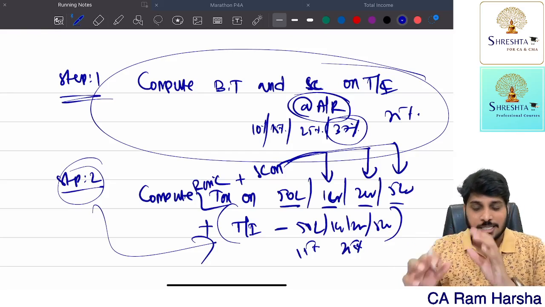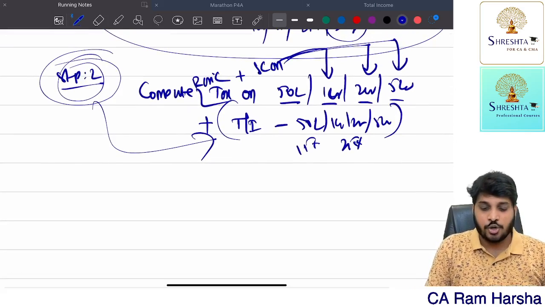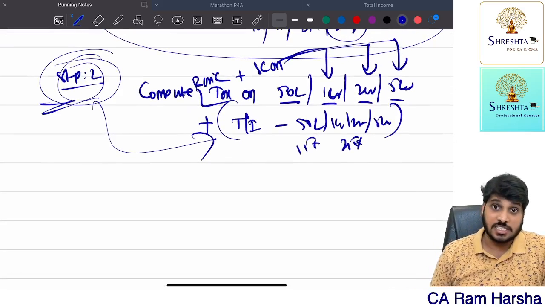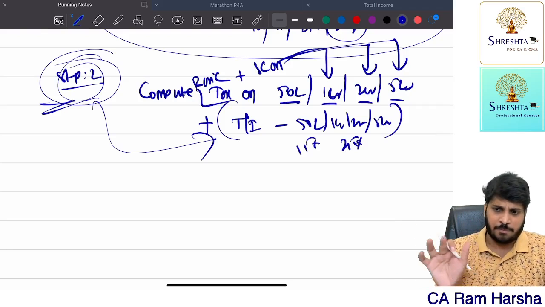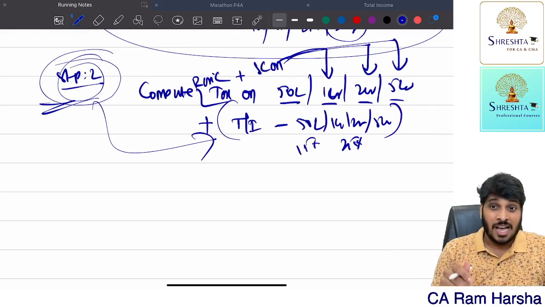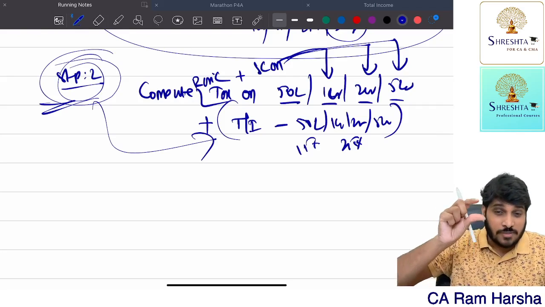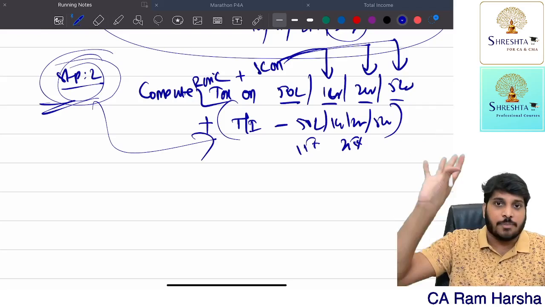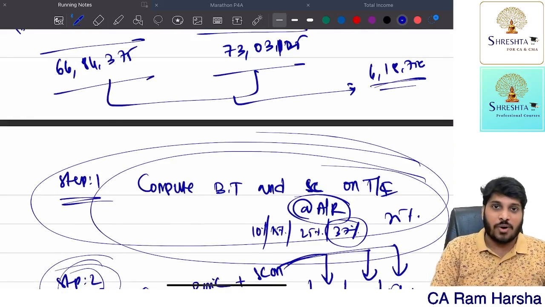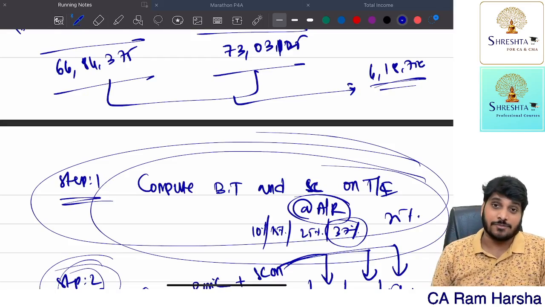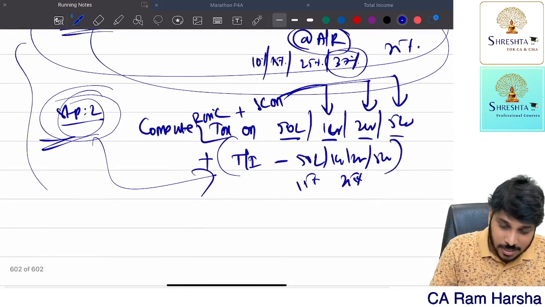So you see what my argument is? The SSC is ready to pay step number 2. What is step number 2? On 5 crore or on 2 crore, whatever tax is there, that much I am ready to pay, plus whatever surcharge, plus whatever extra income is there beyond the 2 or beyond the 5, that also I will pay. Don't ask me the tax amount as given in step number 1 because that is so aggressive. So this is the marginal relief concept.